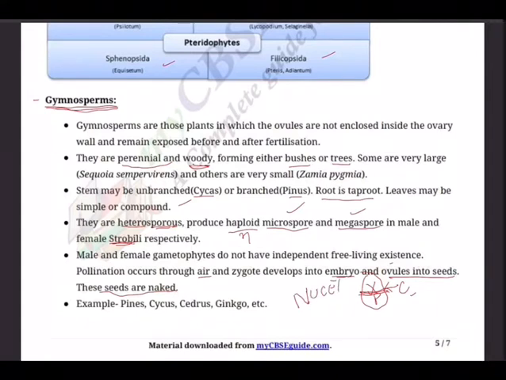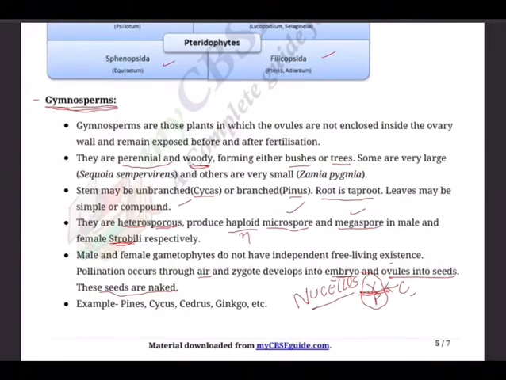Nucellus is a nutritive tissue. So it is equivalent to megasporangium, and in that the MMC will be developed. What is that MMC? Megaspore mother cell will be developed in that. So basically in pollination, pollen grains are directly carried by wind to the micropyle end of the ovule.